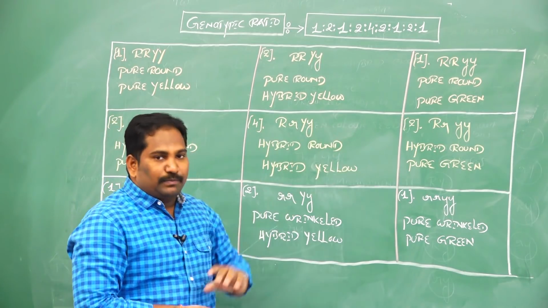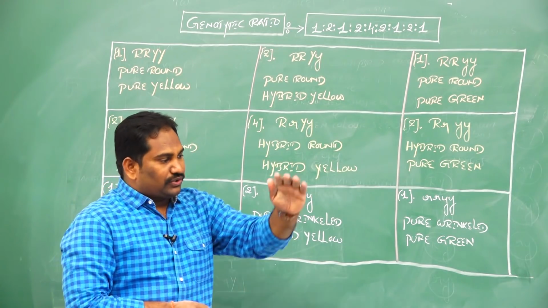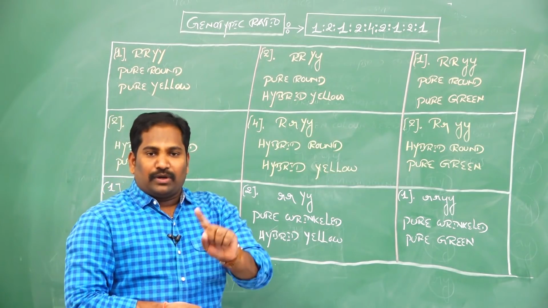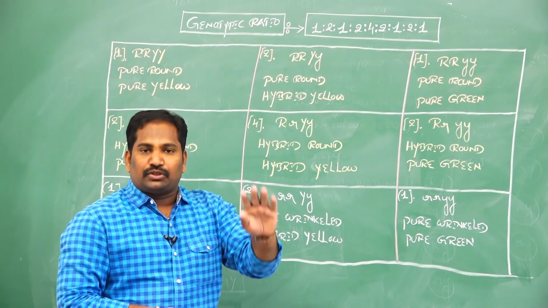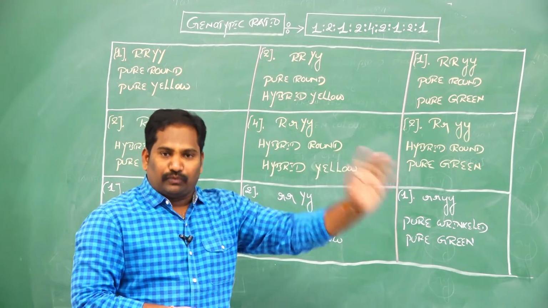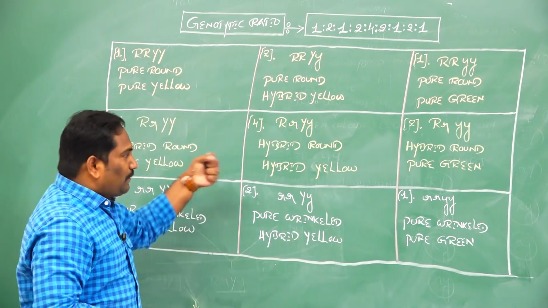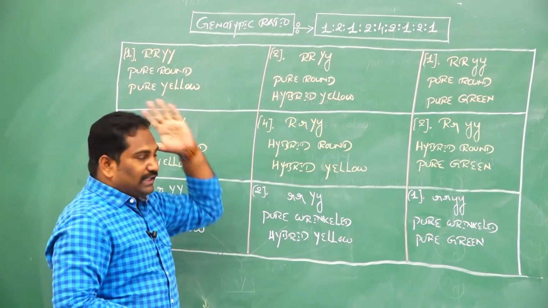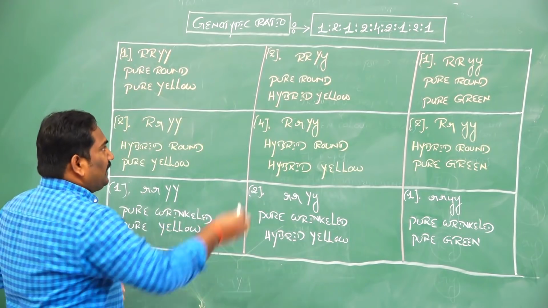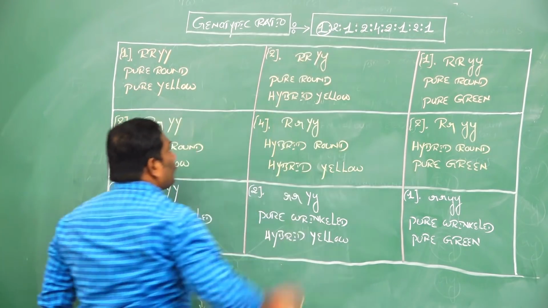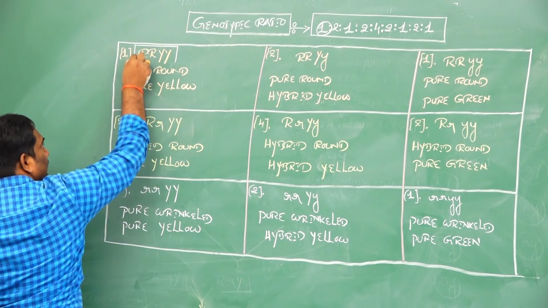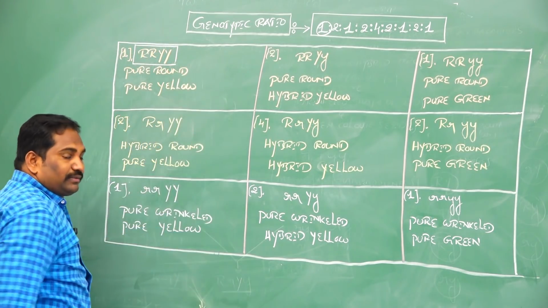Phenotypic ratio of dihybrid cross is 9:3:3:1. Genotypic ratio of dihybrid cross is 1:2:1, 2:4:2, 1:2:1. What is the genetic composition of these 16 offspring of two-gene inheritance, or dihybrid cross? Here the first one is capital R, capital R, capital Y, capital Y.